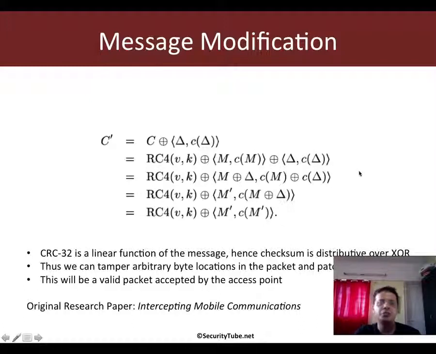to various properties of the XOR operation, what we finally end up having is nothing but the key stream XORed with the modified message, which is nothing but the original message M XORed with the bit mask, and the checksum is nothing but the checksum of the original message XORed with the checksum of the bit mask. And hence the output is the original key stream XORed with the modified message and the modified checksum. And because this modified checksum is absolutely valid for this modified message, when decryption happens, the access point or the client receiving this packet gladly accepts the packet, right?